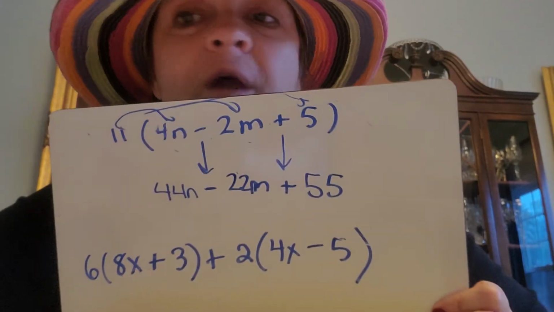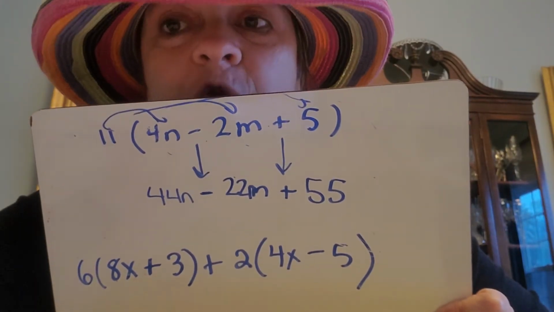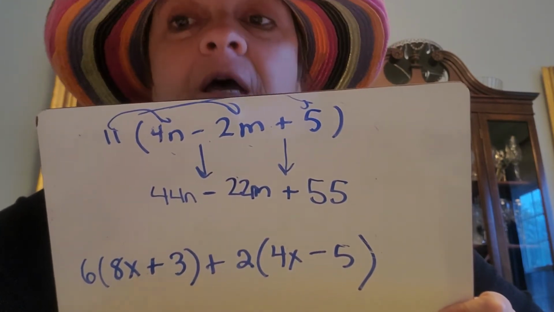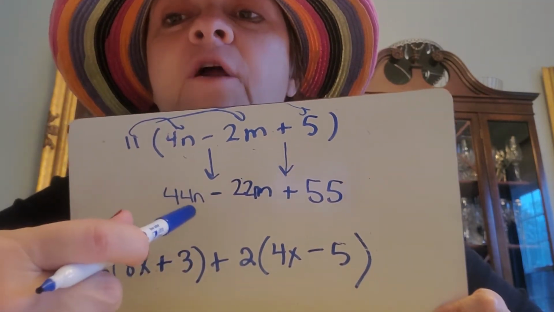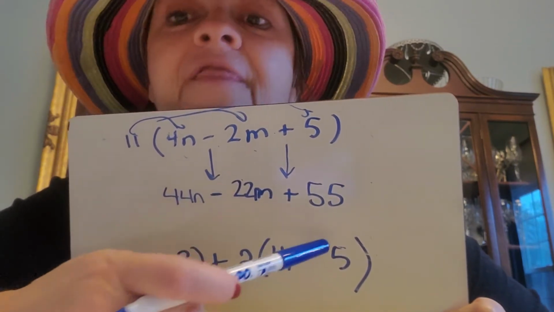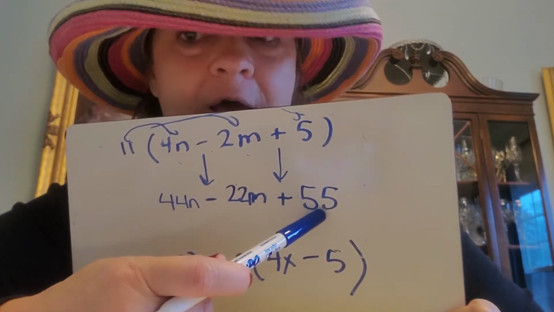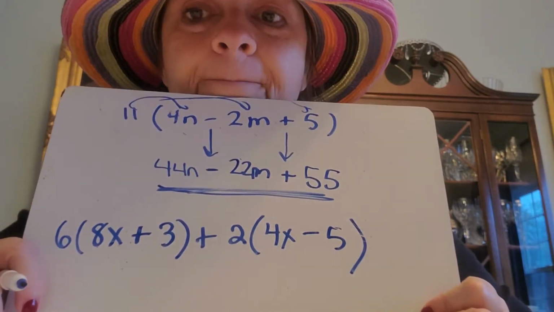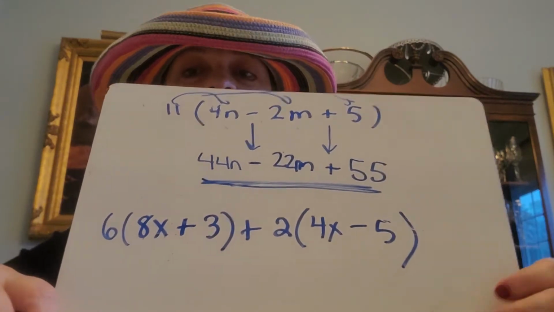Now you're going to look very carefully because I've got 3 terms. If you ever have more than one term for your answer, you have to make sure all your like terms have been combined. But on this one, I noticed that these are n's, these are m's, and this has no n or m's. That tells me I'm finished. I can't do anything else, and if you do, it would be wrong. Okay?